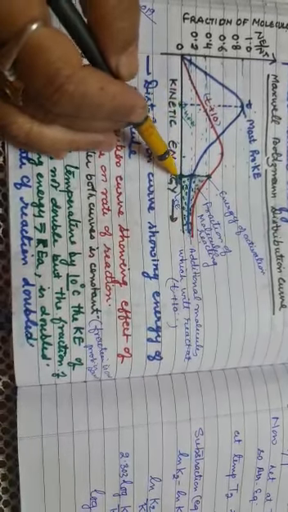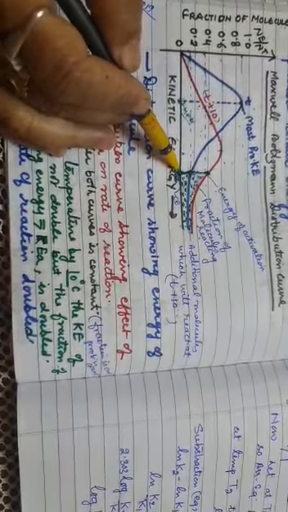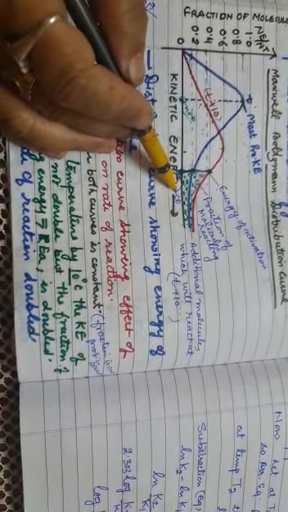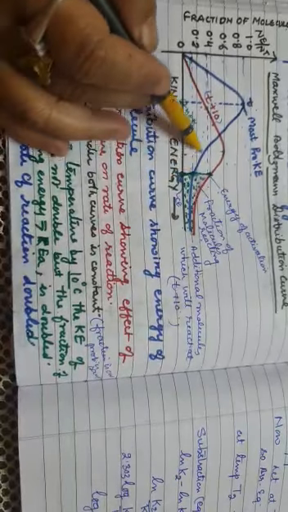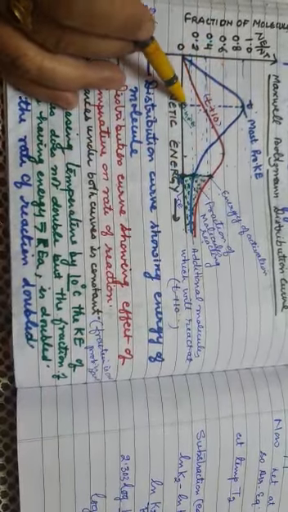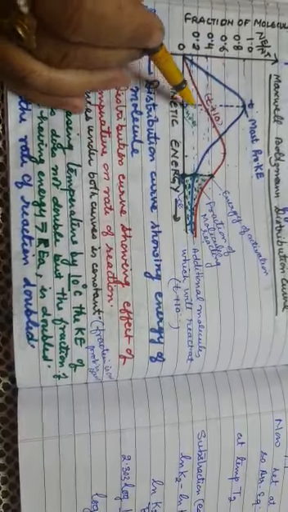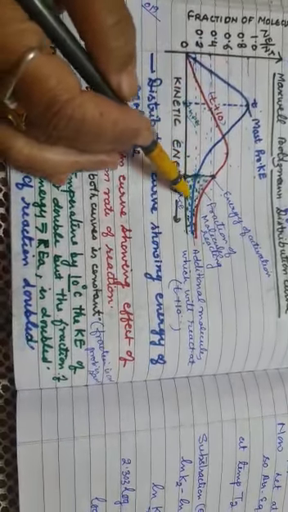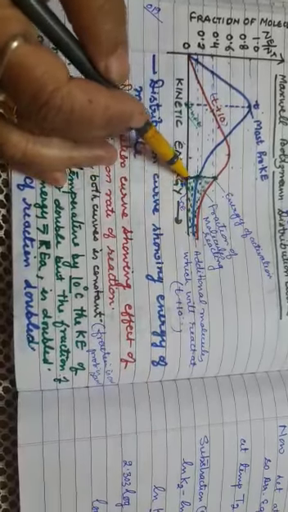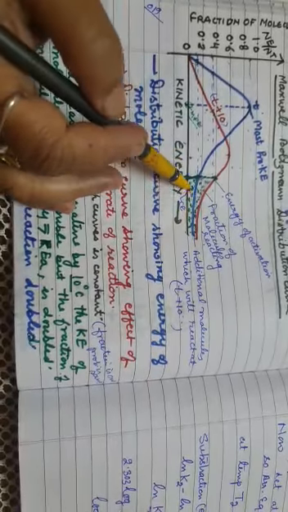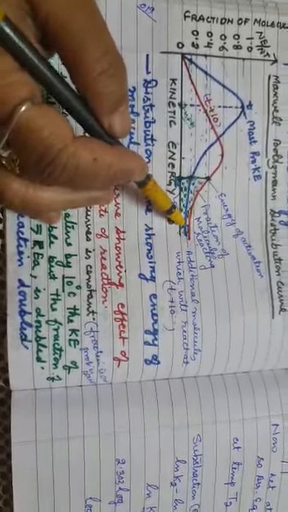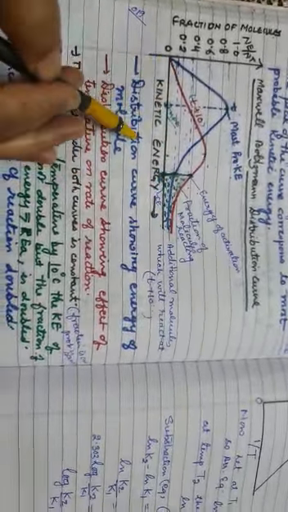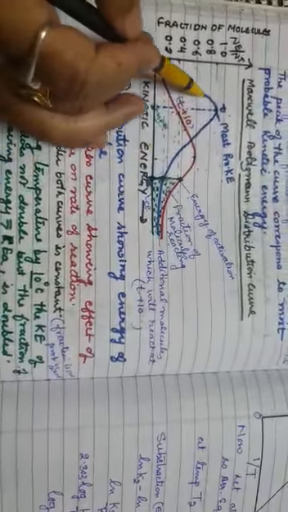Now, the energy required to form activated complex is Ea. This is the value of Ea. Energy of molecule is less than that of Ea. So obviously, what will happen? We will have to supply energy. The molecules which have energy larger than Ea will all be converting into product. Clear? So this is the distribution curve of energy among the reactant molecules.